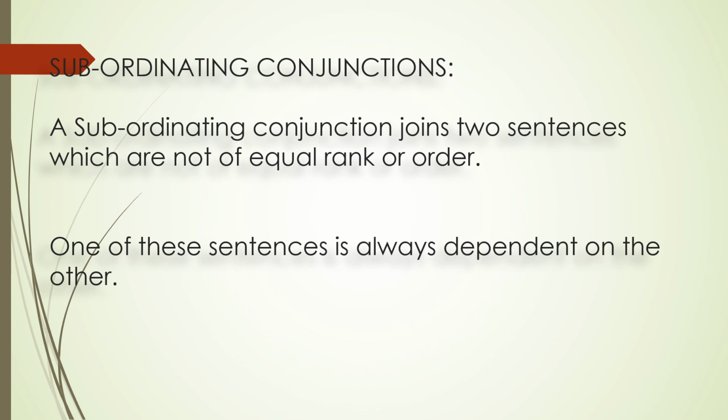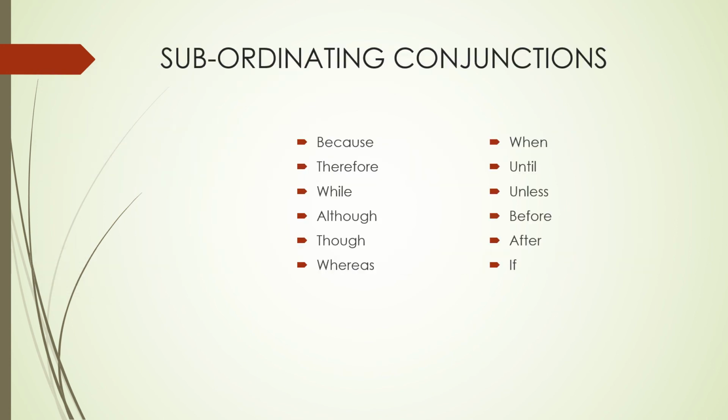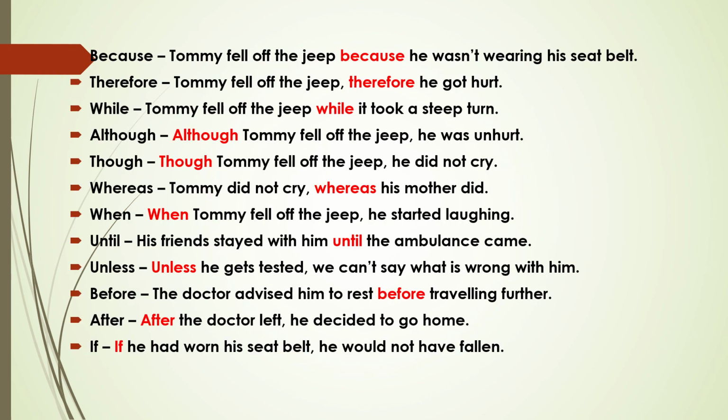Okay, subordinate, that word itself means lower in rank. So subordinating conjunctions are always written together and one of these sentences is at a lower level. They always need the support of another sentence. Subordinating conjunctions are words like because, therefore, while, although, though, whereas, when, until, unless, before, after, if, and so on.